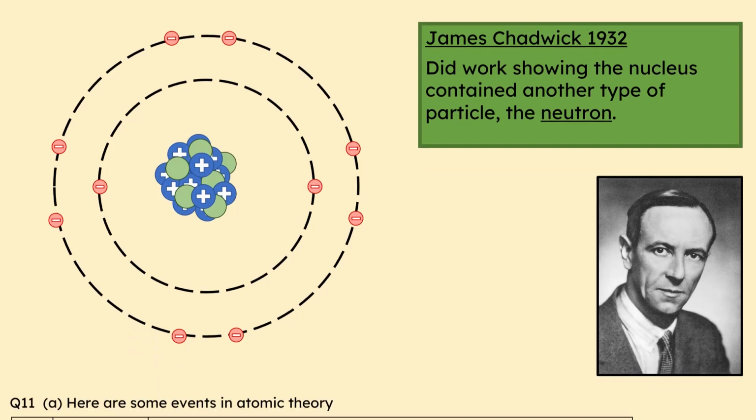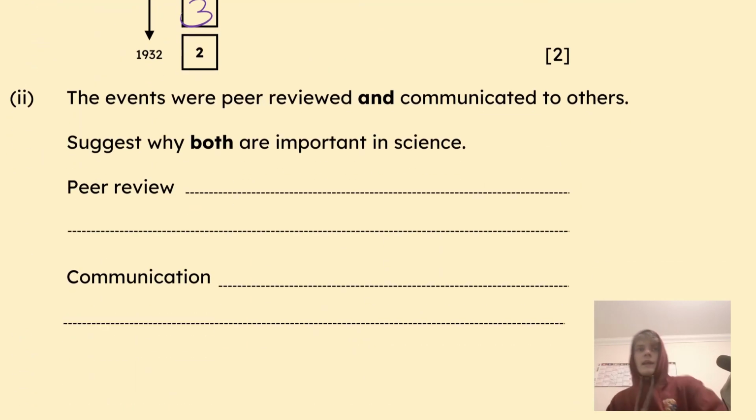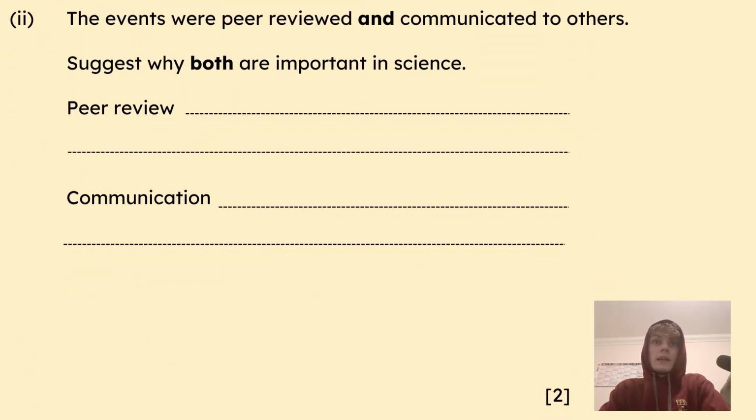So that marks the final part of question 1. We know that after Rutherford, Bohr came up with what the electrons were doing, and 2 we got for free. Chadwick discovered the neutron. Okay, part 2 of the question looked like this. These events were peer-reviewed and communicated to others. Suggest why both are important in science. Right. Give that a go by yourself. Try and remember what peer review and communication would mean for science to work.